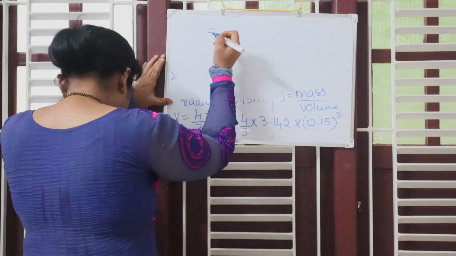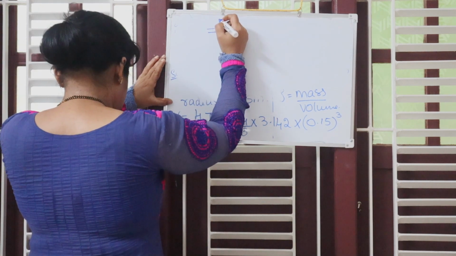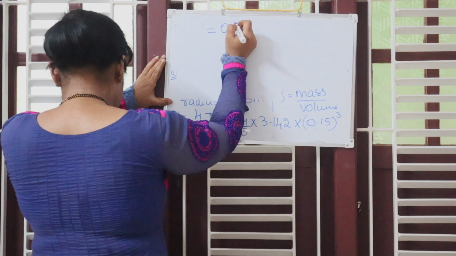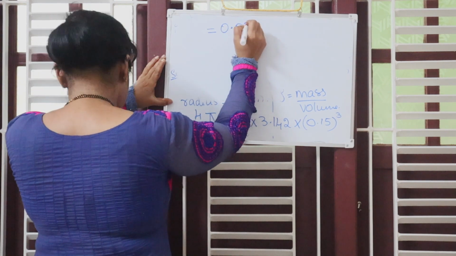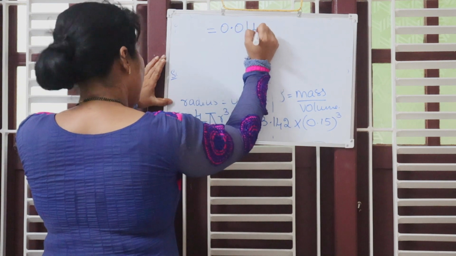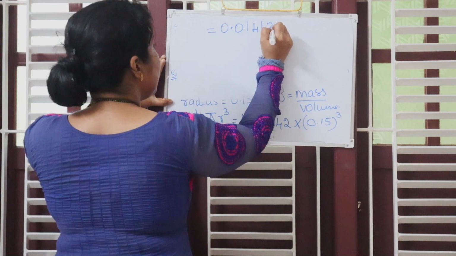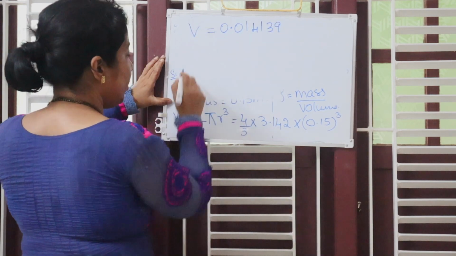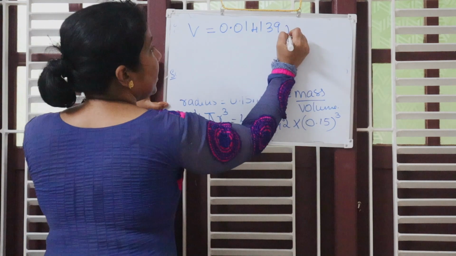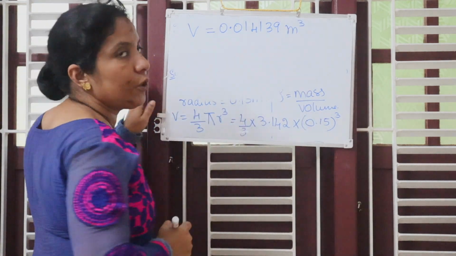So you will get 0.014139. This is the volume you will get, and the unit is meter cube.